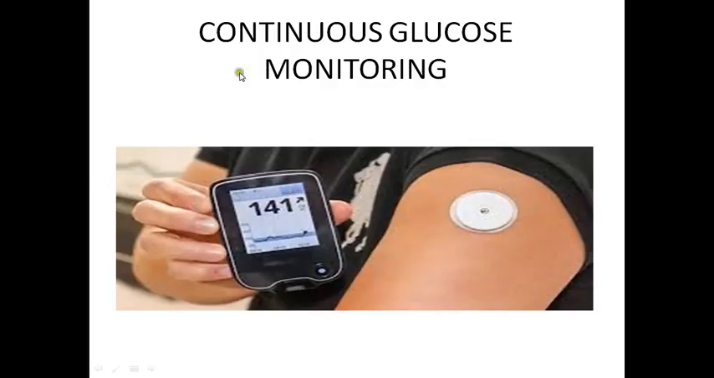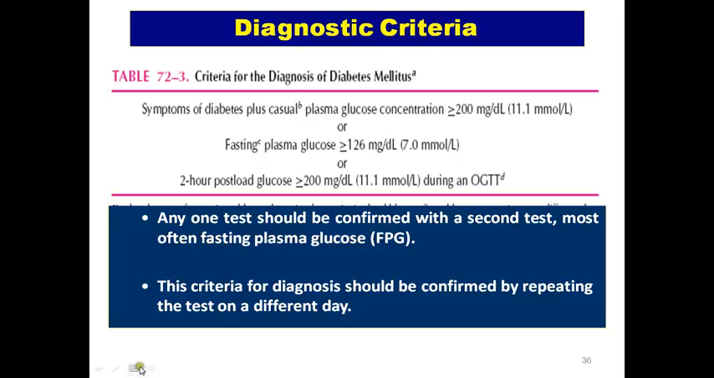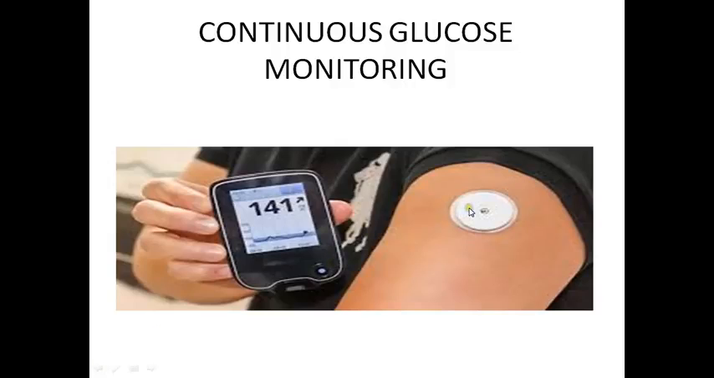Now the newer thing in this is continuous glucose monitoring. It is very fancy. There's a patch which has a sensor. It is placed on the forearm, in the subcutaneous tissue. It continuously measures the glucose level, and the sensor transmits the readings, and the device tells you.